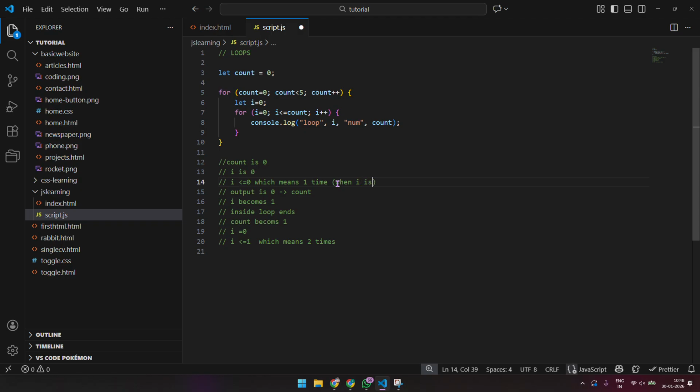Output is 0 count and 0 I. Then I becomes 1 and the inside loop ends because 1 is not less than or equal to count, which at the time is 0.